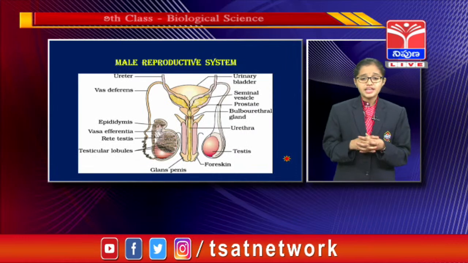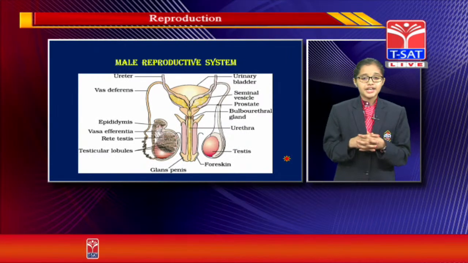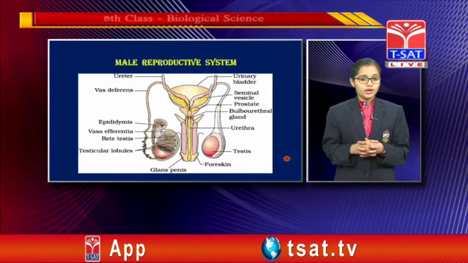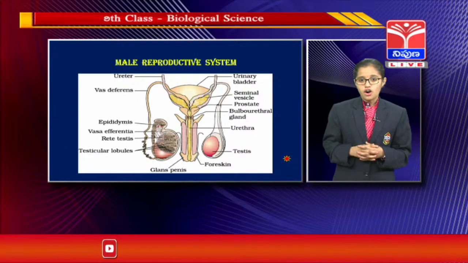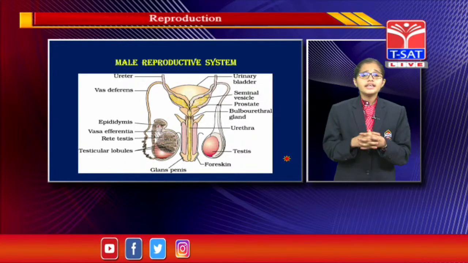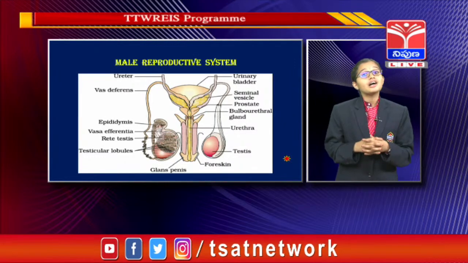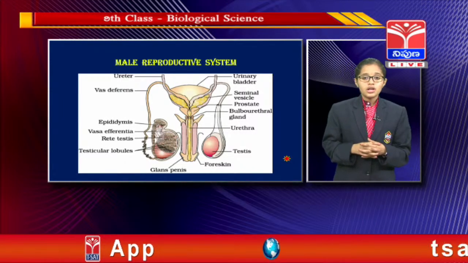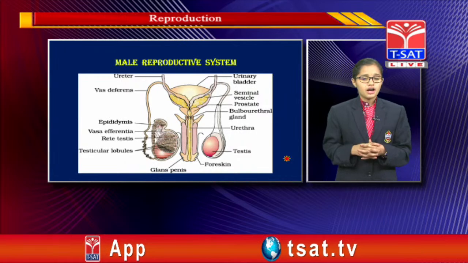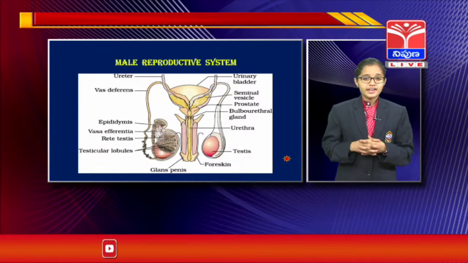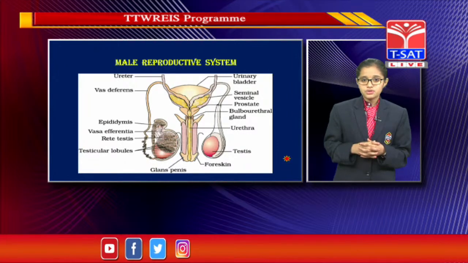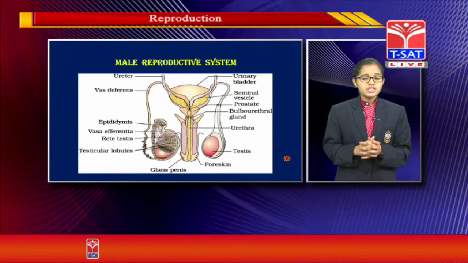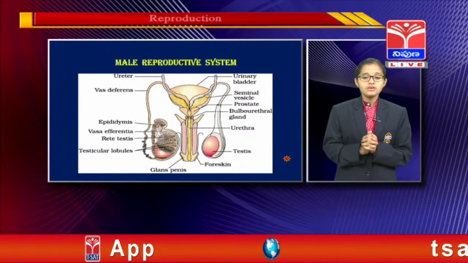Now, once secretion of these glands is completed, it reaches the Cowper's gland. This gland also releases a fluid. These three fluids are called seminal plasma, and these three fluids along with sperm is called semen. Now this sperm will go through a long tube-like structure called urethra. Here the urethra not only transports the urine, it also transports the sperm. That's why it is called urinogenital duct. So this is an overview of the male reproductive system.